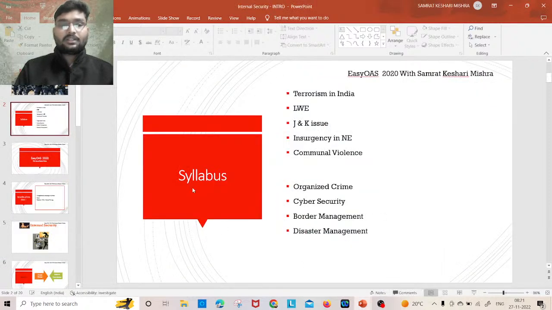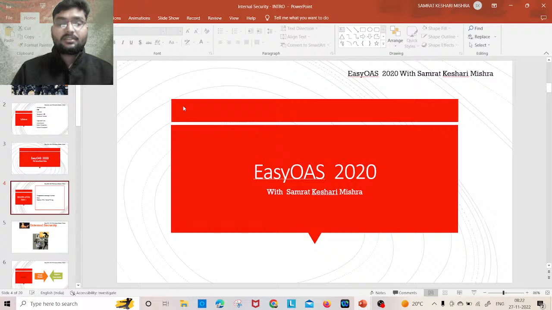Now we will start the discussion on internal security, one of the most important topics. So this is the syllabus for internal security: terrorism in India, left-wing extremism, Jammu Kashmir issues, insurgency in the northeastern states, communal violence, organized crime, cyber security, border management, and disaster management.